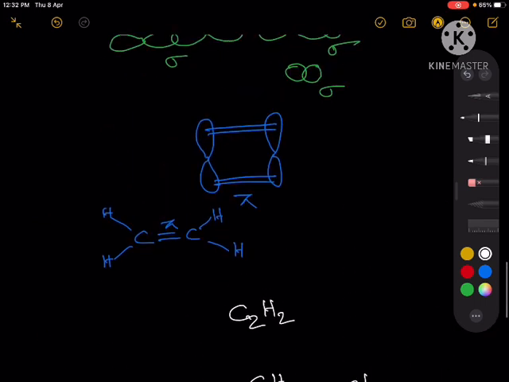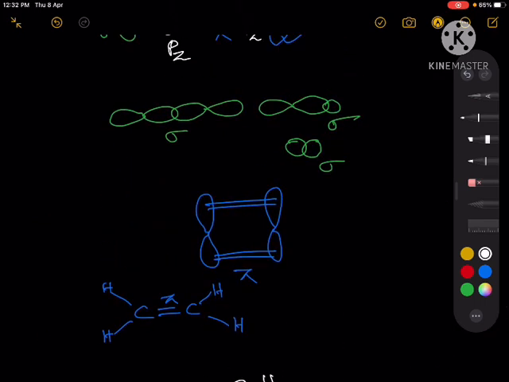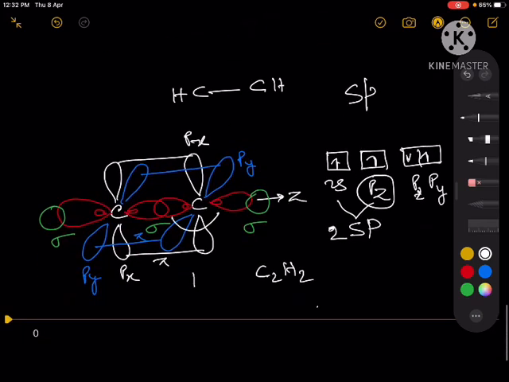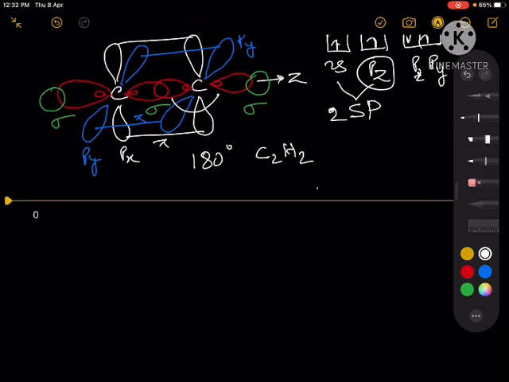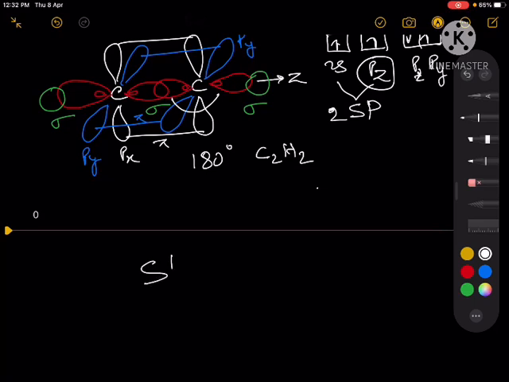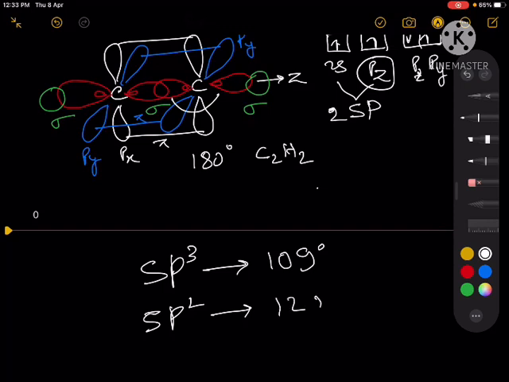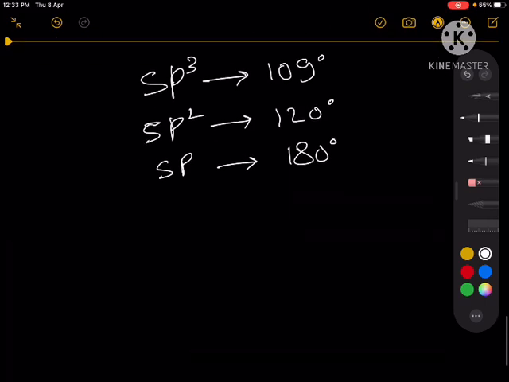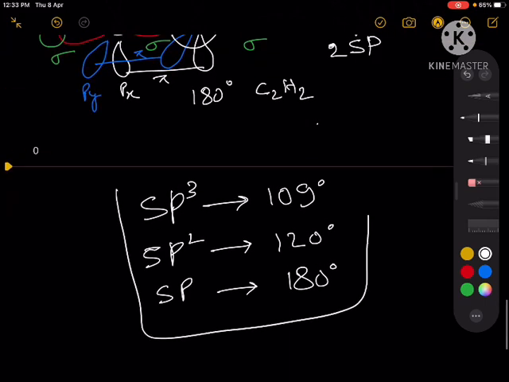Now what about the bond angles of this molecule? In this case you can see the bond angle is 120 degrees each. All these bond angles are 120 degrees. For this molecule, the molecule is linear, and the bond angle is 180 degrees. So the conclusion is, for sp3 hybrid, the bond angle is 109 degrees. For sp2 it is 120 degrees, and for sp it is 180 degrees. So this is the summary of bond angles.